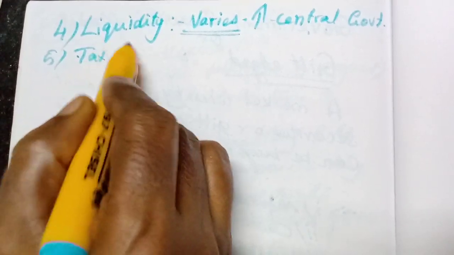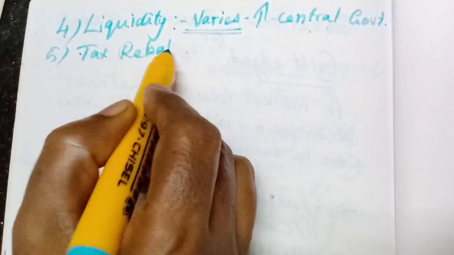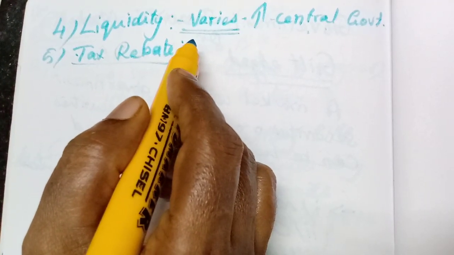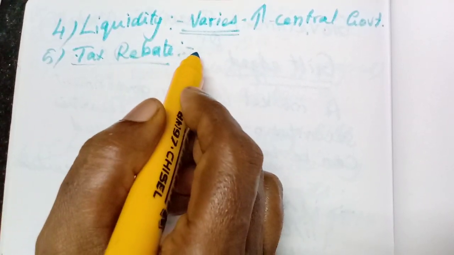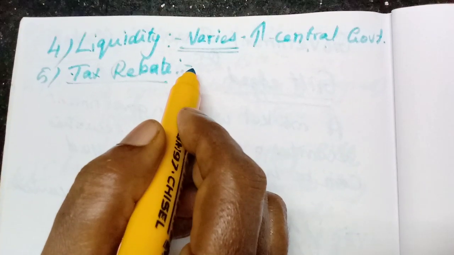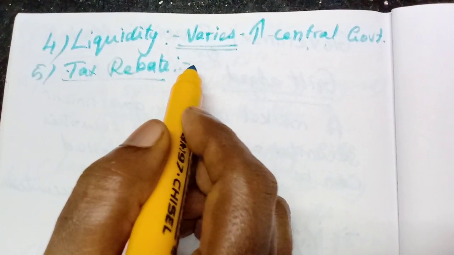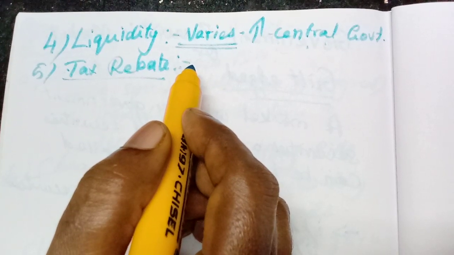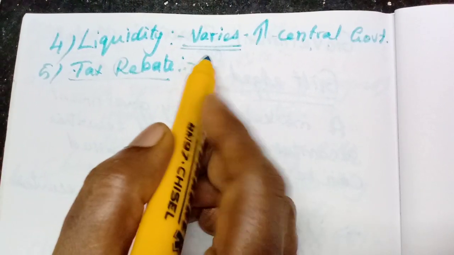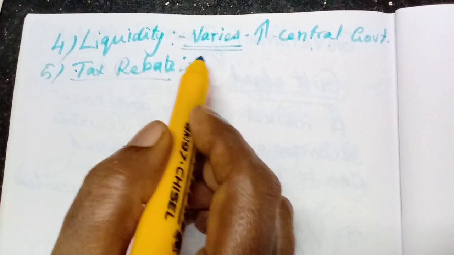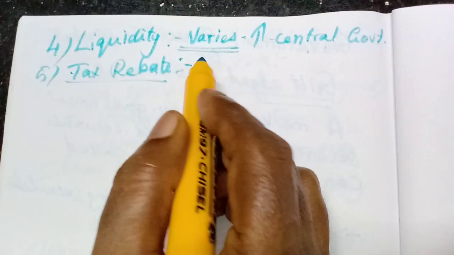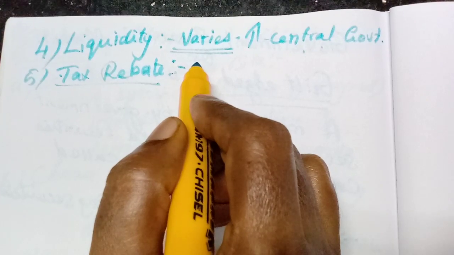Then tax rebate. That is an important point. Tax rebate will be given. If you have invested in government securities, you will be given tax incentives. That way they popularize these securities in the market.